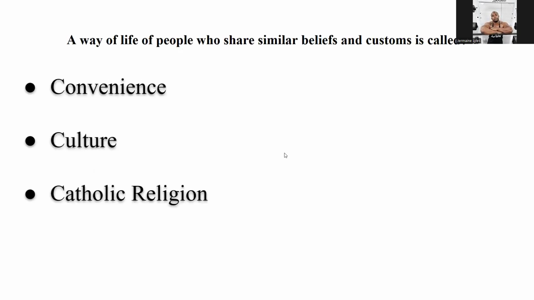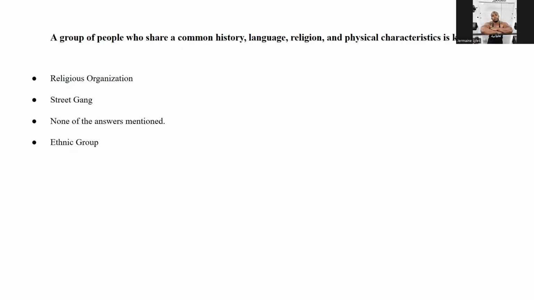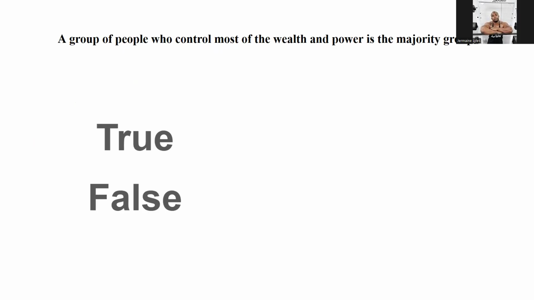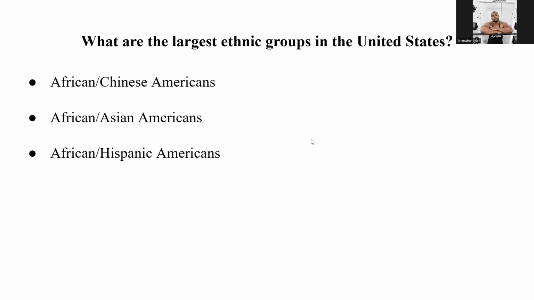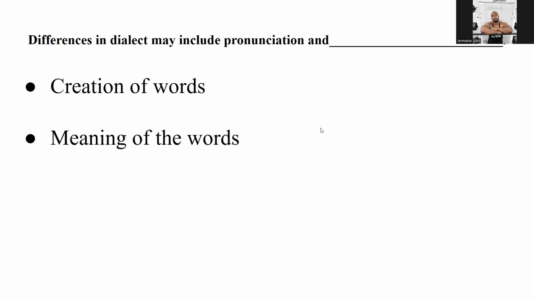Groundwater. A way of life of people who share similar beliefs and customs is called what? We know that is called culture. A group of people who share common history, language, religion, and even physical characteristics is known as an ethnic group. Ethnic group. A group of people who control most of the wealth and power is the majority group. That is true. What are the largest ethnic groups in the United States? African and Hispanic Americans are the largest ethnic groups in the United States.